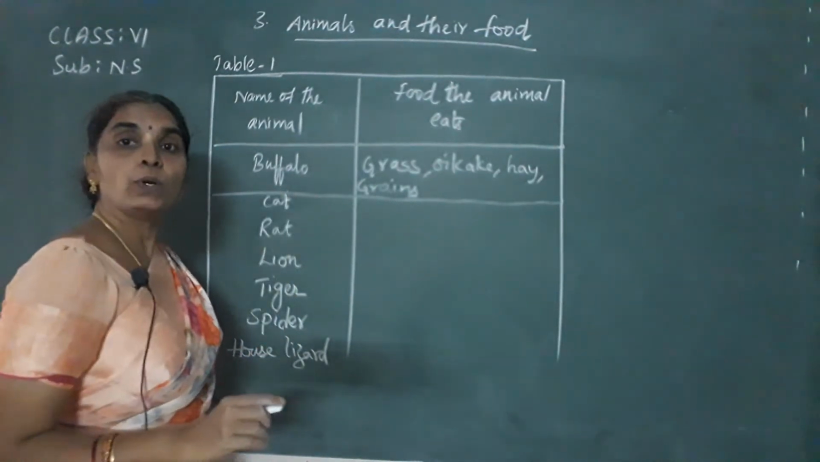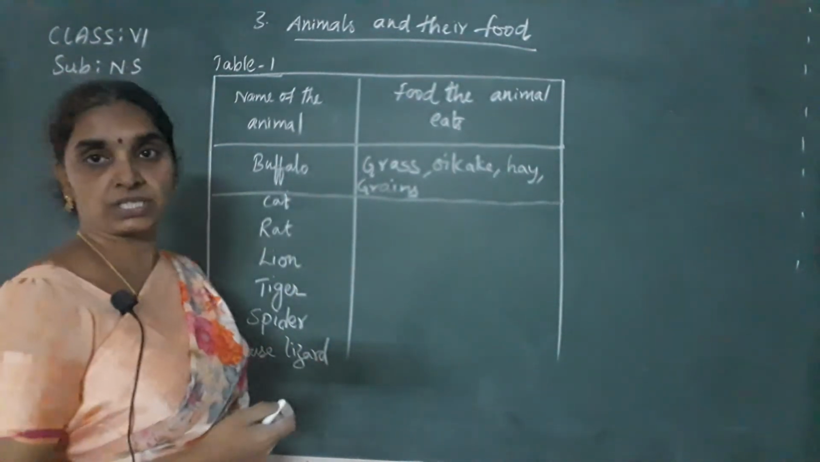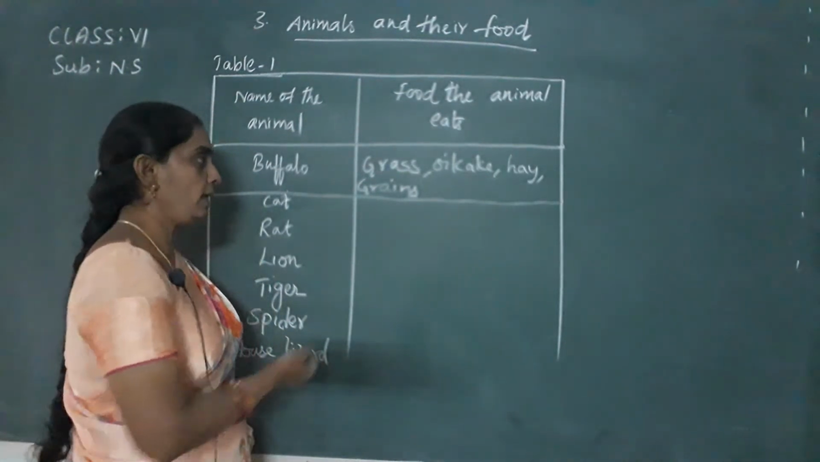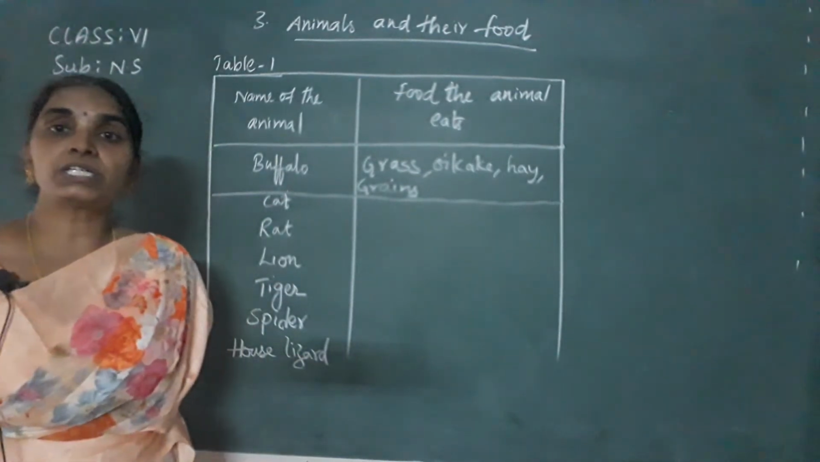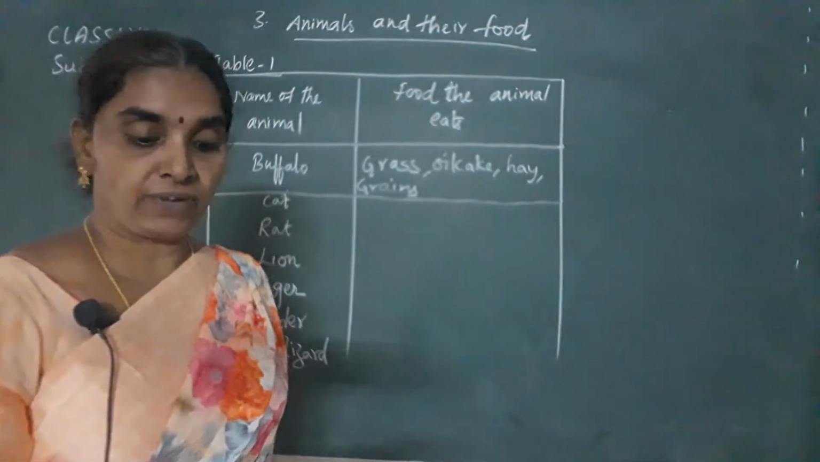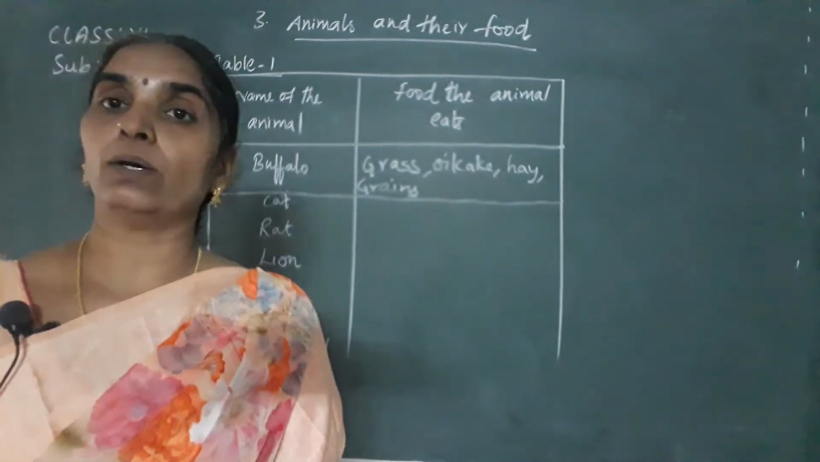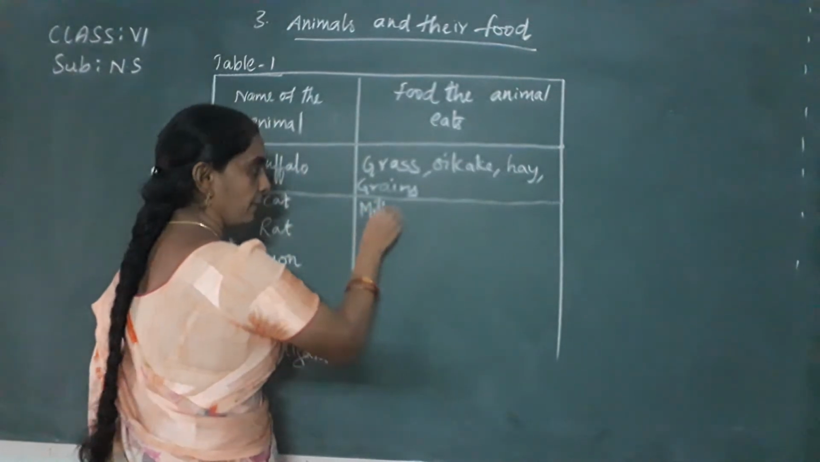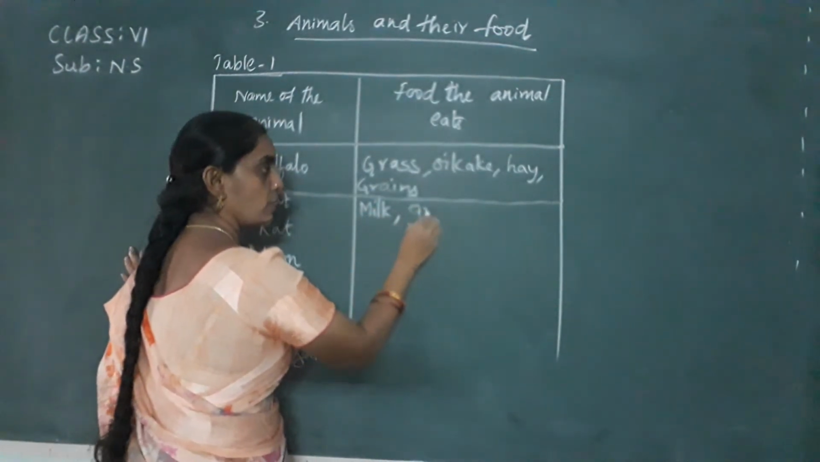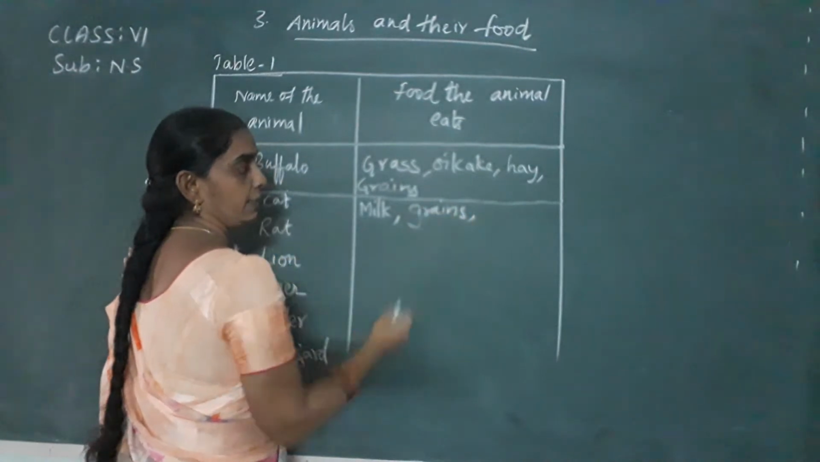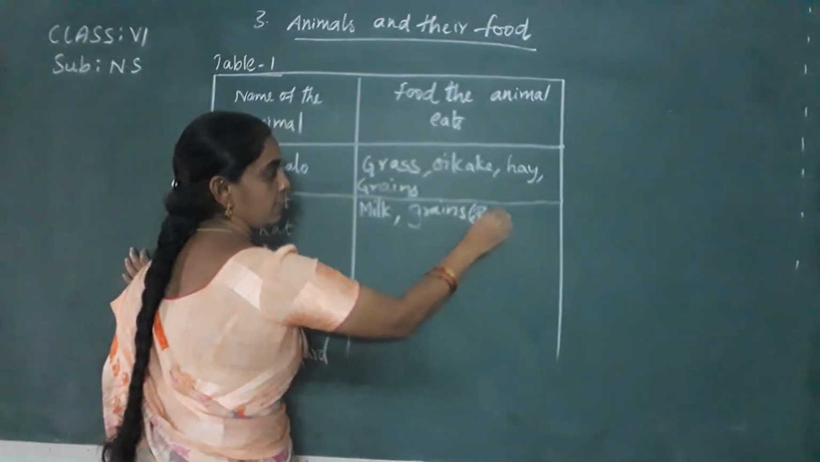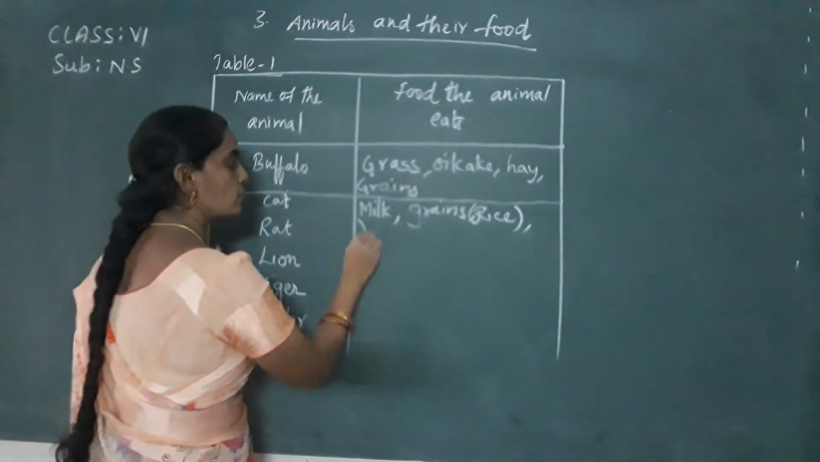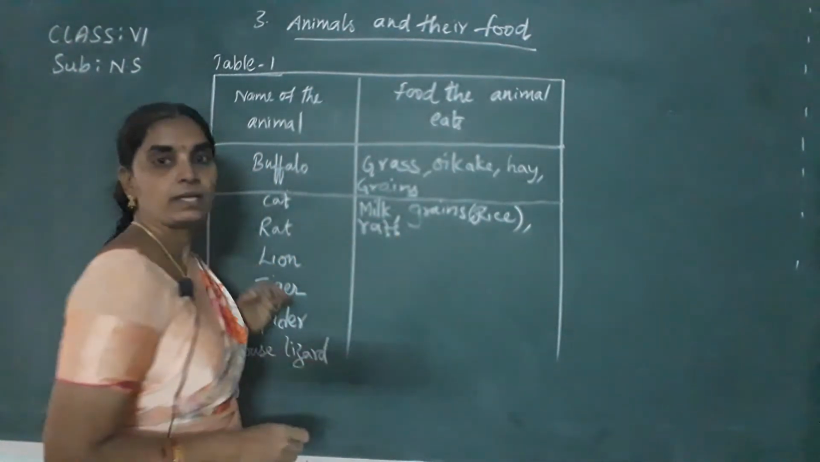Cat eats both the grains and also the flesh, isn't it? It hunts rats and other small animals, as you know well. So what does the cat eat, children? Cat eats flesh of the other animals and also it drinks milk, as you know well, isn't it? So it drinks milk, it eats grains also, like rice and all. It takes curd rice and all, and it also eats rats, isn't it?